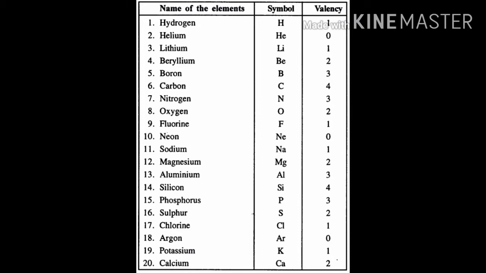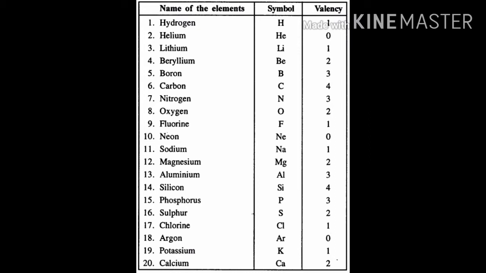Some molecules consist of 2 atoms and some consist of 3 atoms, like that. So we can see the varieties in the number of atoms. The number of atoms constituting a molecule is known as its atomicity.